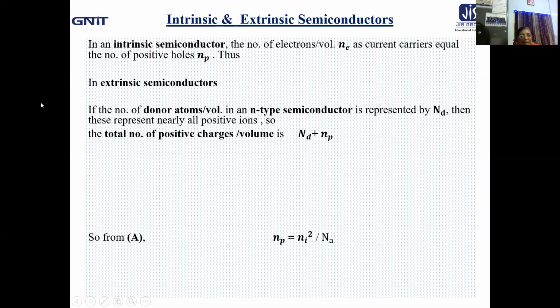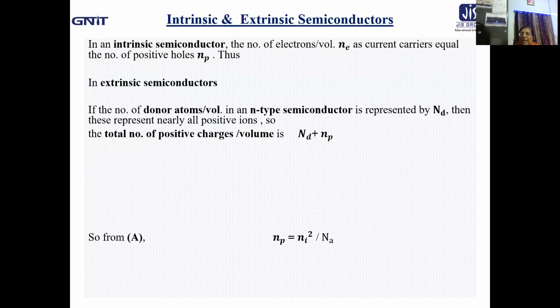Now let us have some idea about the concentrations. In an intrinsic semiconductor, the number of electrons per unit volume, represented by Ne as current carriers, is obviously equal to the number of positive holes Np. We have discussed this a few minutes back.